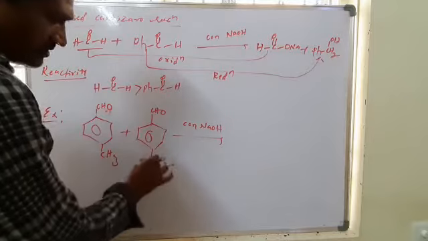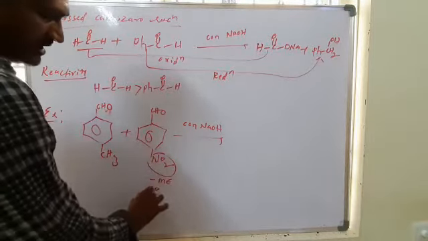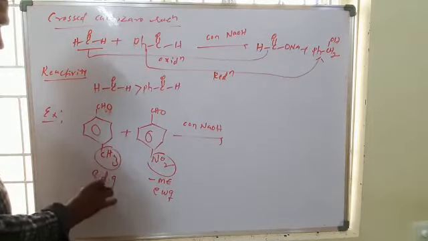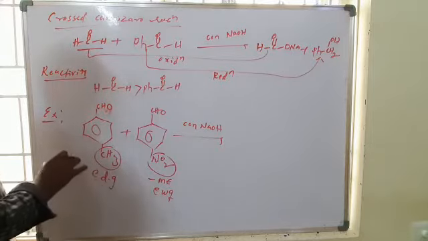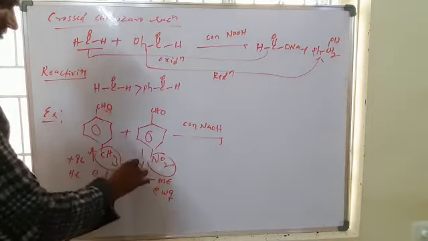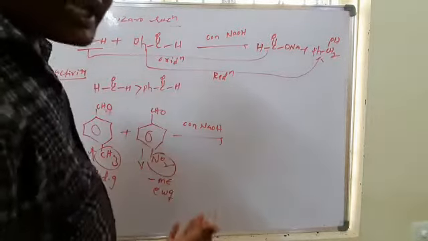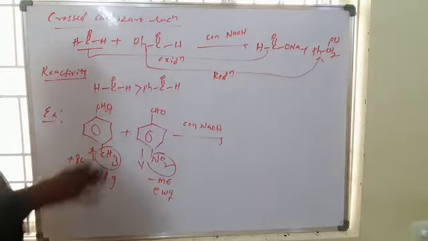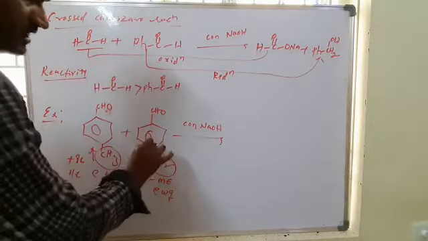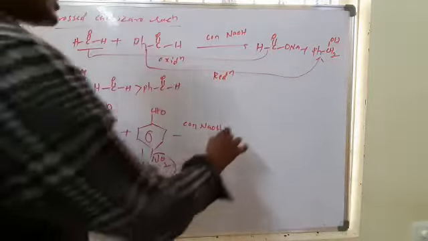Always, the nitro group is an electron withdrawing group, minus M group. Minus M means electron withdrawing group. The methyl is an electron donating group, that is plus inductive effect, otherwise you can also take hyperconjugation. This is electron donating, this is electron withdrawing. Always the electron withdrawing group is more reactive than the electron donating group in the reactivity order. So this undergoes oxidation, more reactive. So this undergoes reduction.